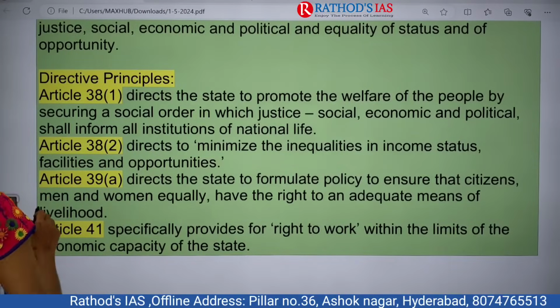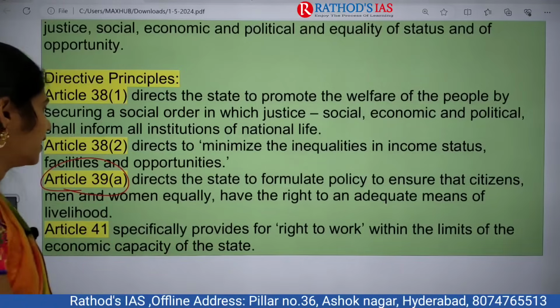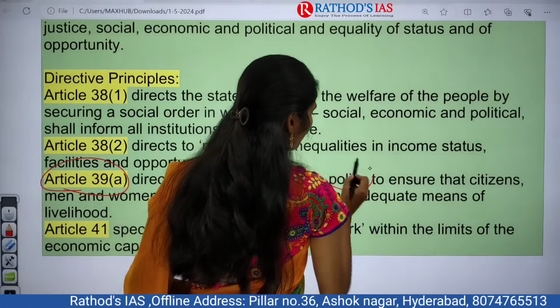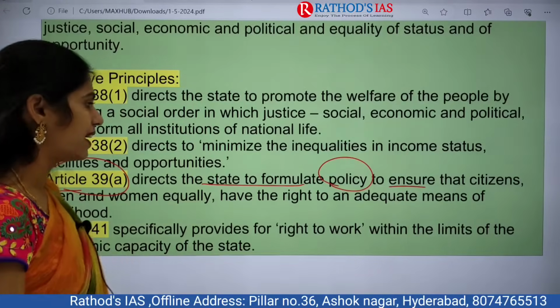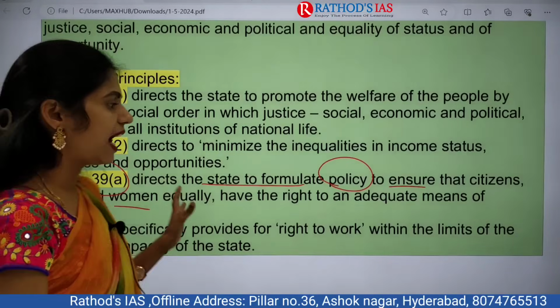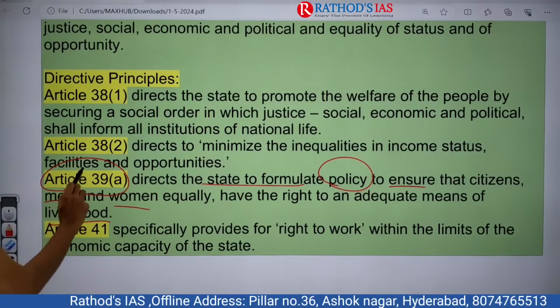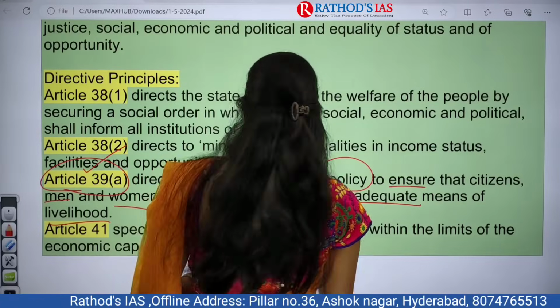Next article is Article 39A, which directs the states to formulate policy and to ensure that citizens, men and women equally, have the right to adequate means of livelihood. So this Article 39A talks about the right to adequate means of livelihood.